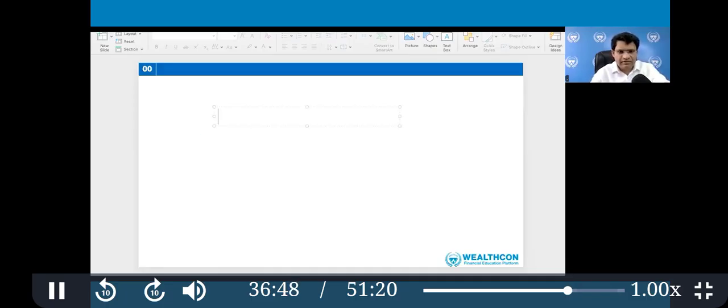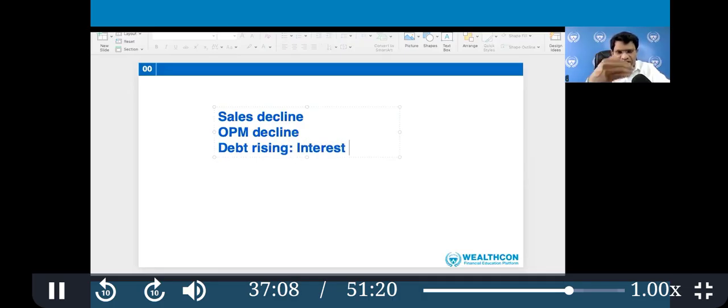write it down: sales declining, operating profit margin decline, debt rising, which will be seen in the form of interest in the profit and loss and cash flow as well, and the balance sheet.